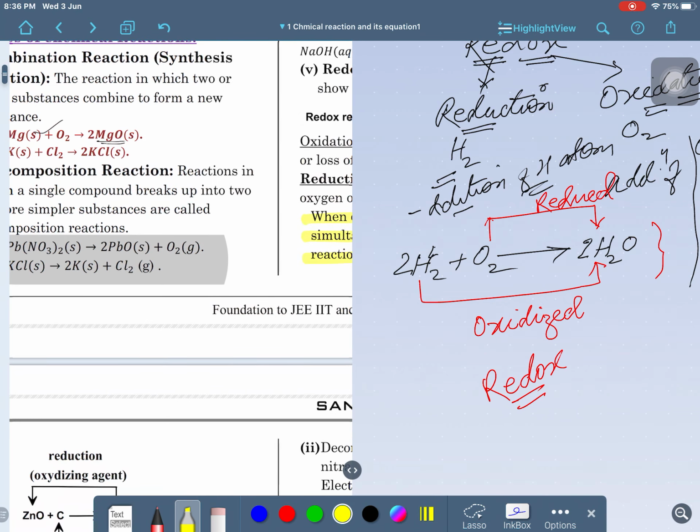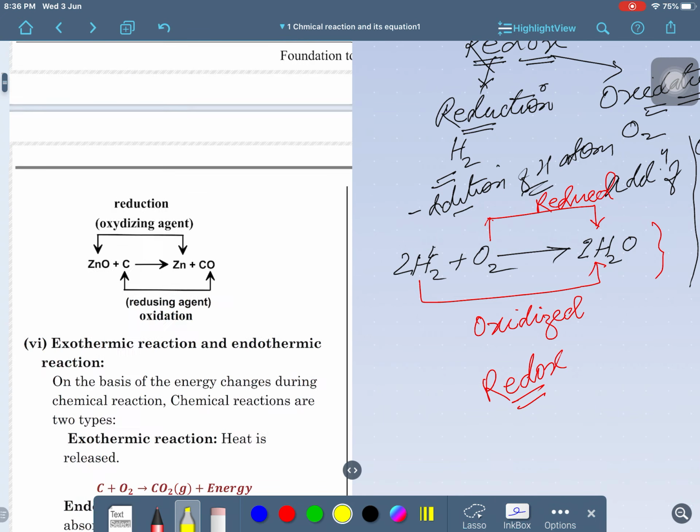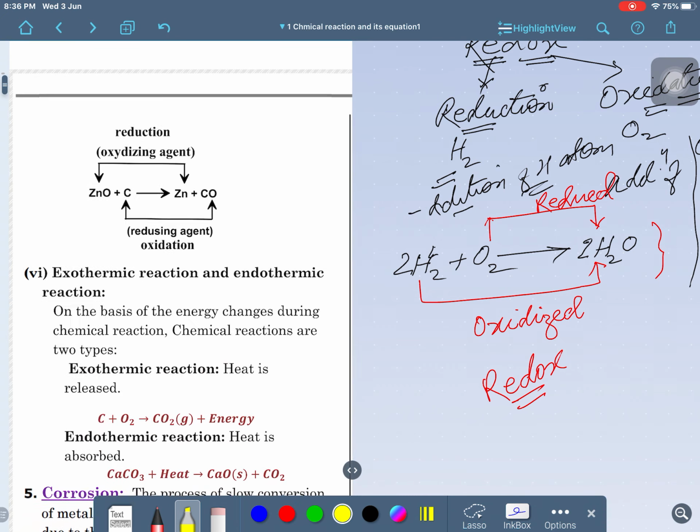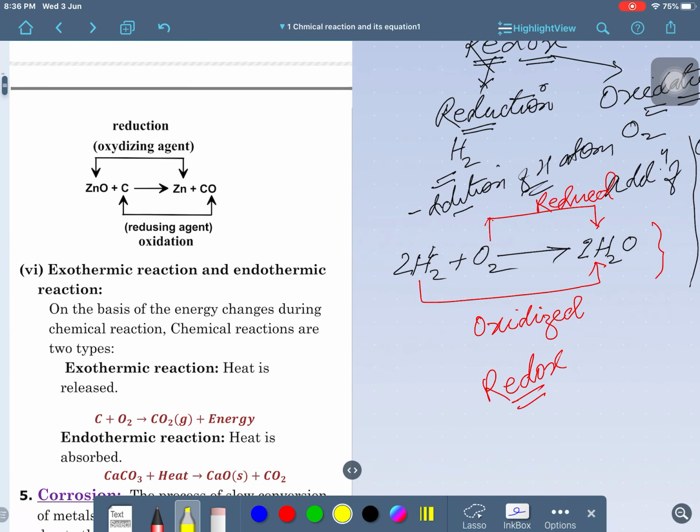We can understand some more right now. You may see zinc here, just as an example of reduction and oxidizing. So, what is happening here? One more question I am asking: this hydrogen is being reduced here.